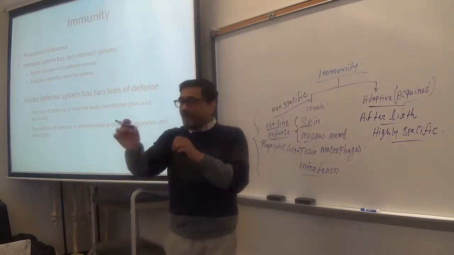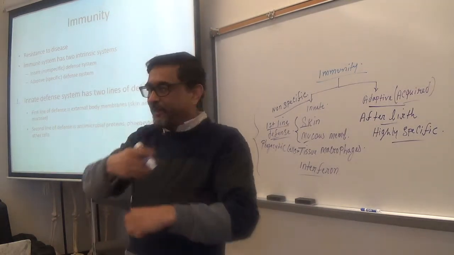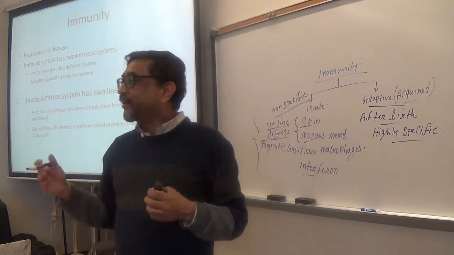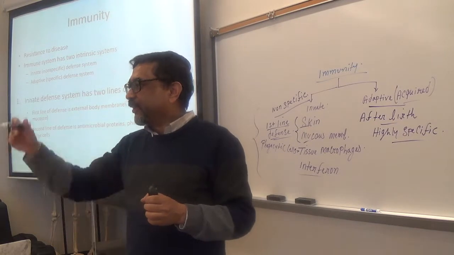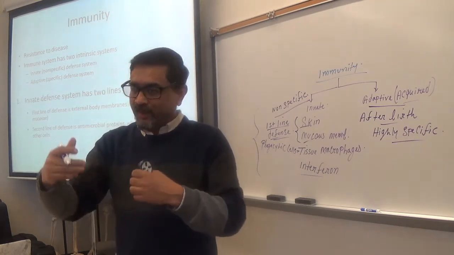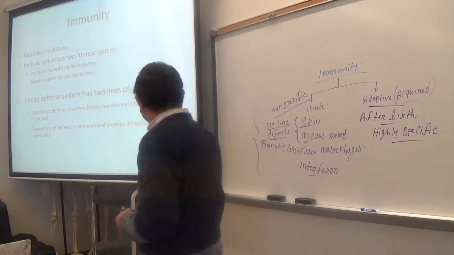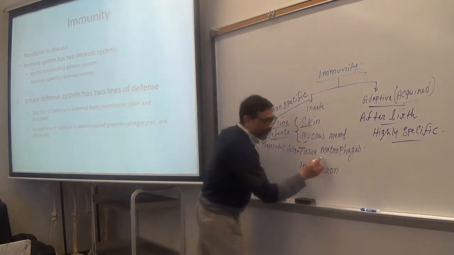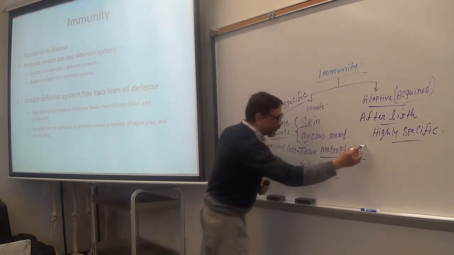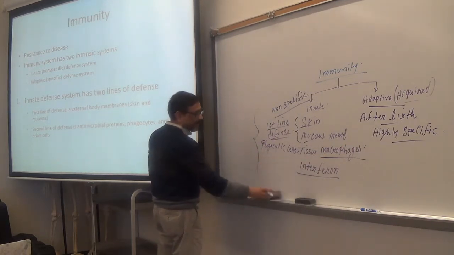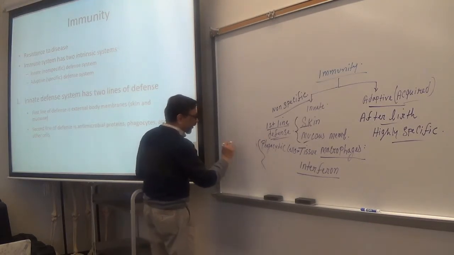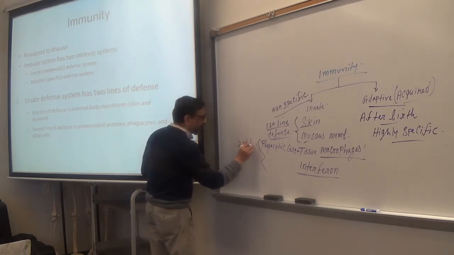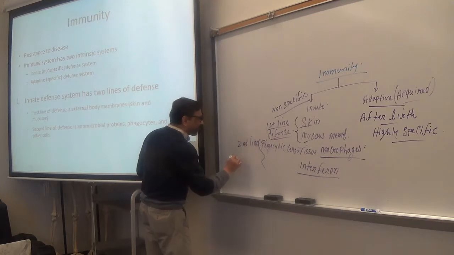If somehow that antigen penetrates through the skin and enters the tissue, under the skin you have the muscles and other tissues, right? So if that antigen is able to pass through the first line of defense, then who will try to kill them? Macrophages and interferon. These belong to phagocytic cells and interferons. These belong to the second line of defense. Makes sense?